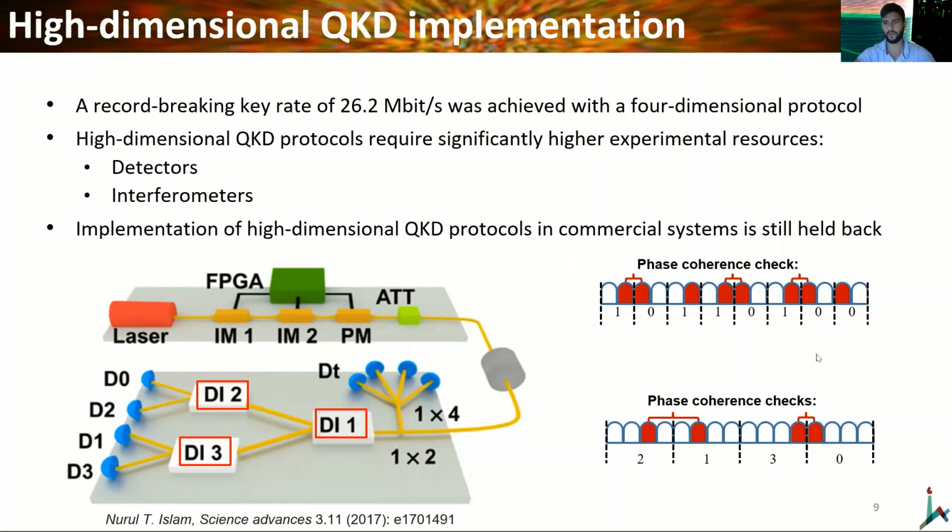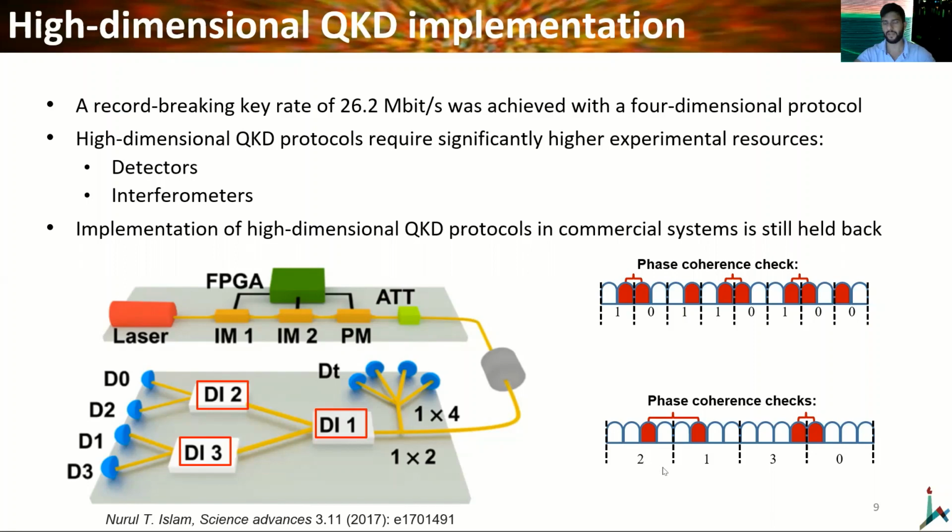In the previous protocol, in the binary protocol, we had to interfere 2 successive pulses, and in, for example, a 4-dimensional protocol, we should interfere not only 2 successive pulses, but also 2 pulses with a delay of 1 pulse and 2 pulses with a delay of 2 pulses, and therefore we need 3 interferometers, just as they implemented in 2017, and of course they should have more detectors.